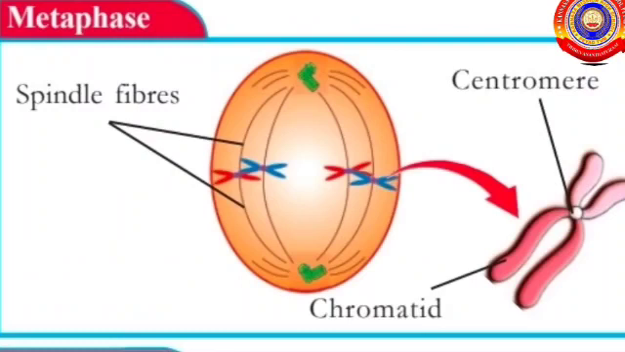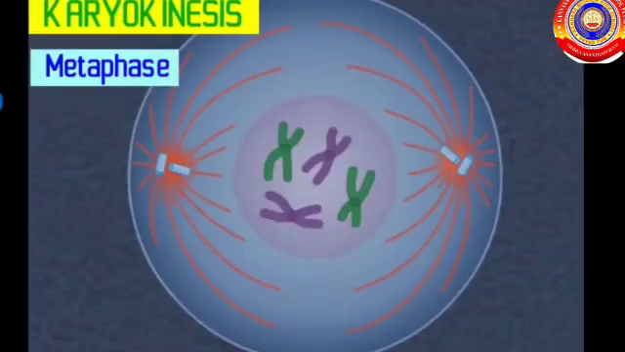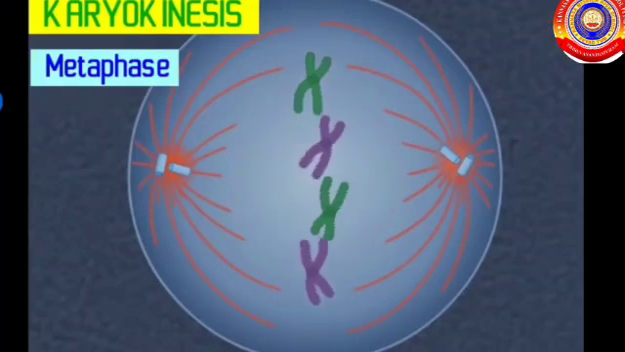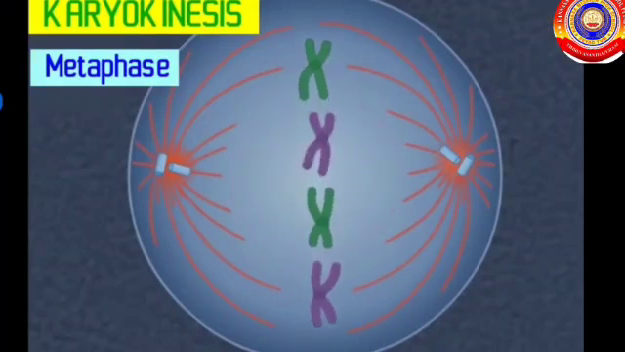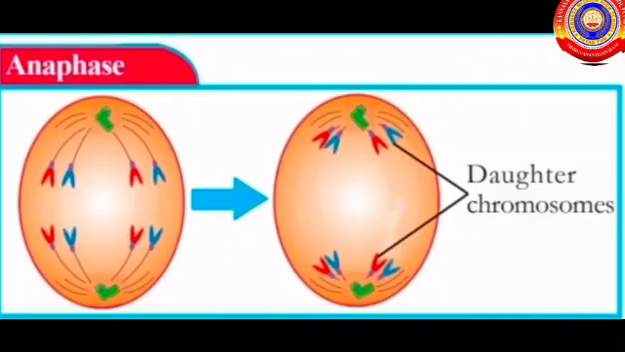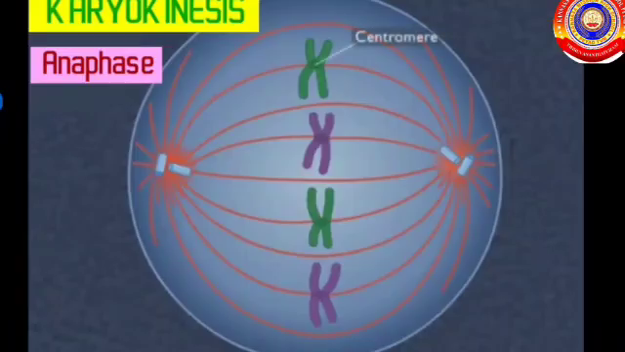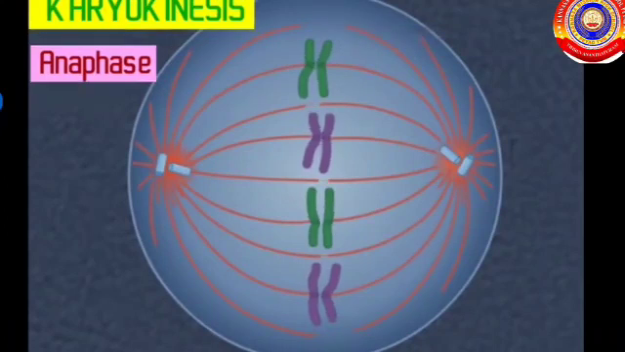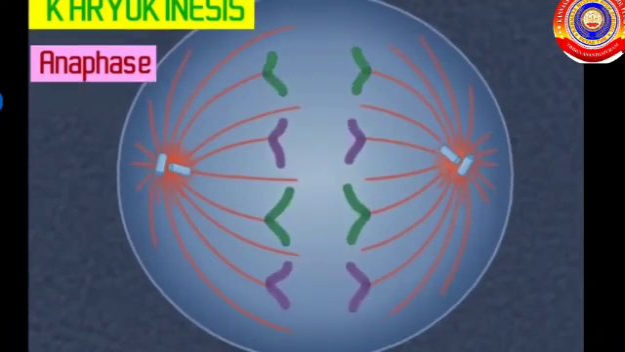Our next phase is the metaphase. Here, the chromosomes get aligned at the equator of the cell. The spindle fibers get attached to the centromere of the chromosomes. Next phase is the anaphase. Here, chromatids of the chromosomes separate. Daughter chromosomes with single chromatids move to each pole.